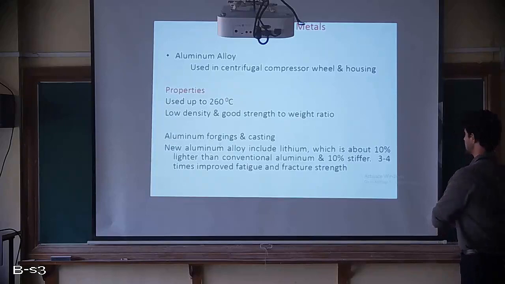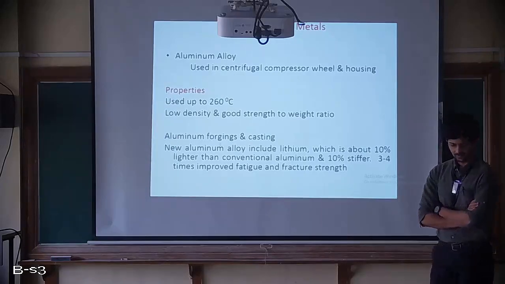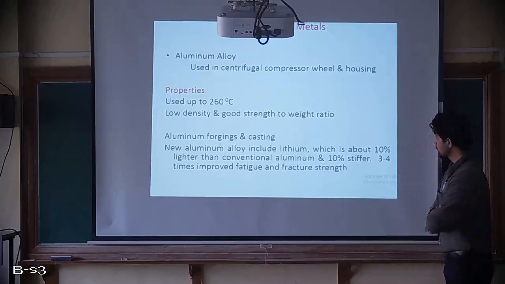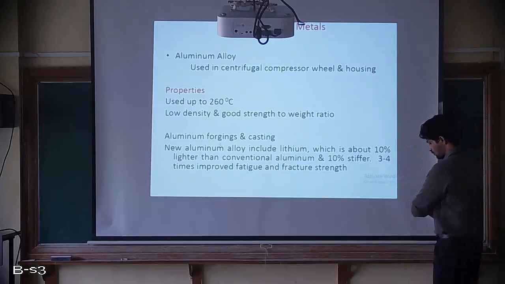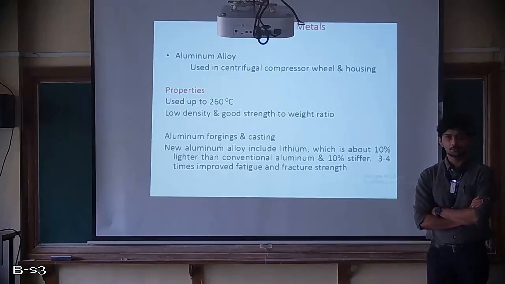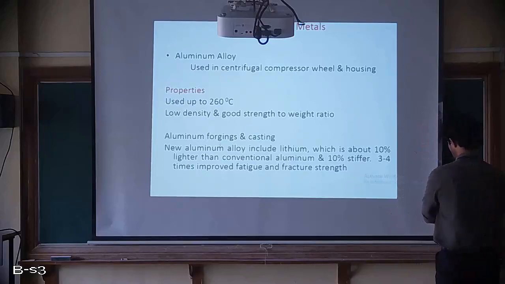Now, what are the advantages? It has low density, so the weight will reduce, and it also has a good strength to weight ratio, which means if you compare the strength to weight, it is positive. Having low density will make it lighter.